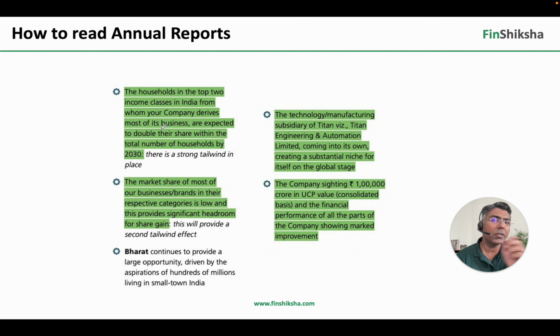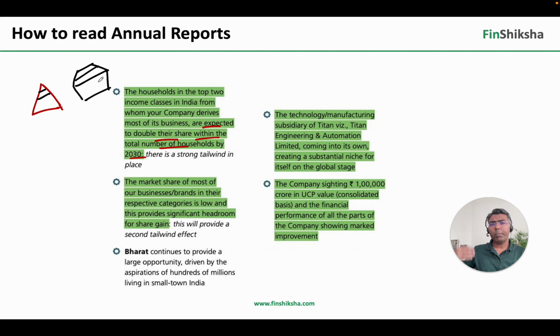वहां से most of the business gets derived for Titan. This is expected to double their share in the total number of households by 2030. To give you an idea, अगर इनकम पिरामिड अभी कुछ इस तरह का है जिसमें कि टॉप 2 जो सेगमेंट्स हैं वो दिस एंड दिस हैं. ओवर अ पीरियड ऑफ टाइम दिस पिरामिड वुड बेसिकली चेंज इट्स शेप टू समथिंग लाइक दिस, where the top 2 segments will be very large, right?